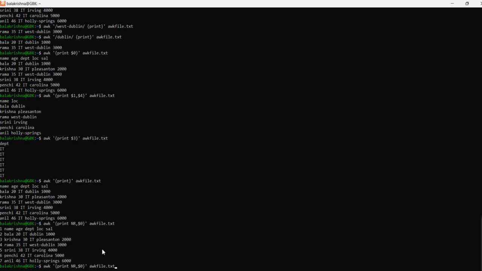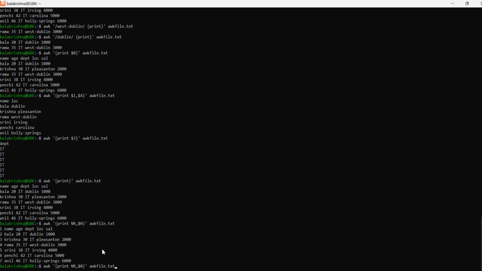How can this be done? This NR variable counts the number of input records, how many there are. The AWK command holds the data for each record in the file whenever we fire it, and keeps it. That's how that particular action can be done.